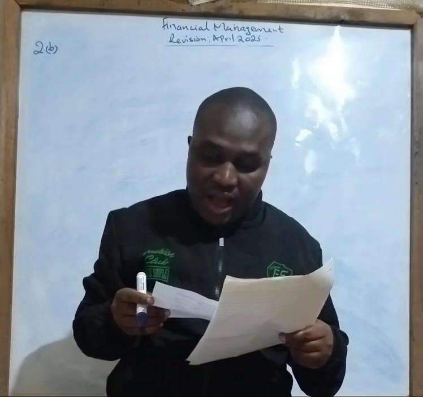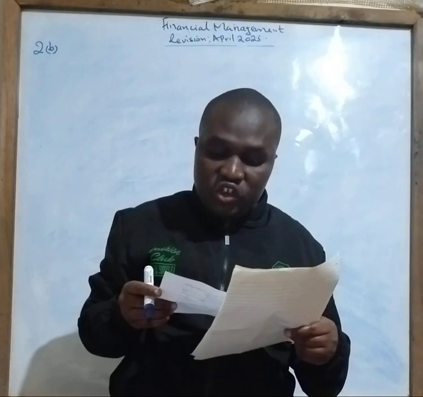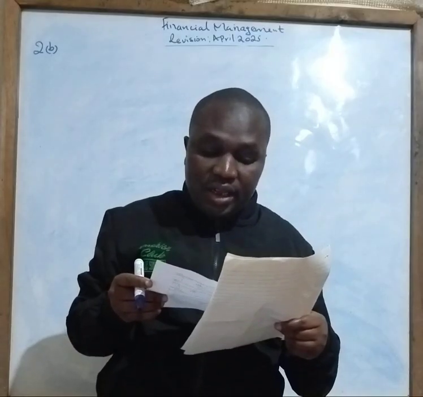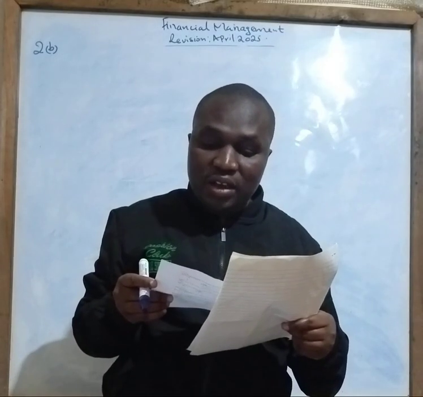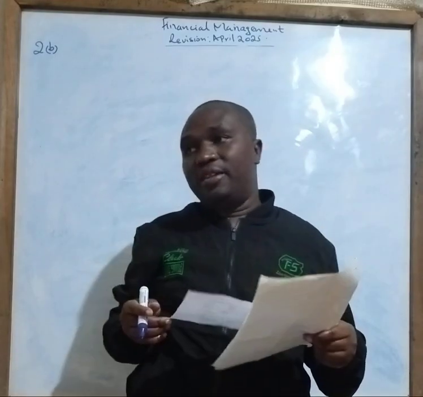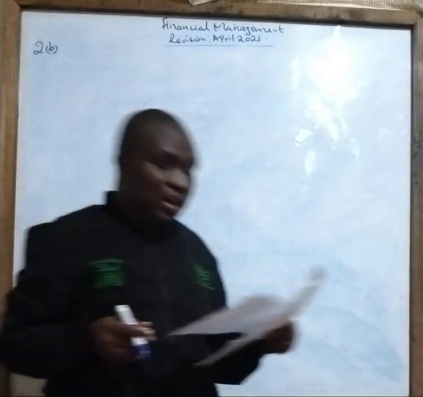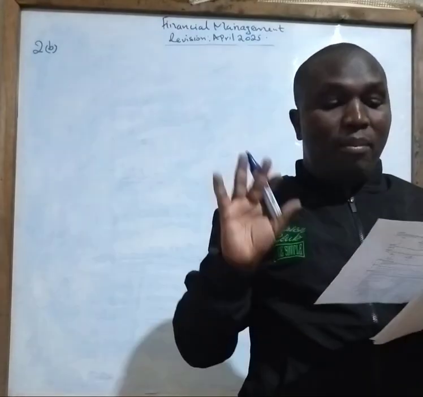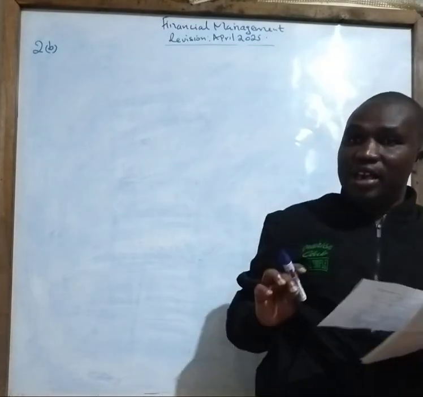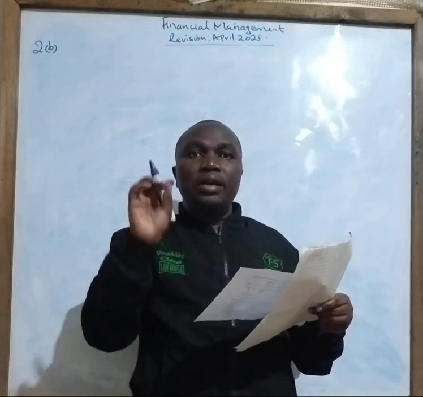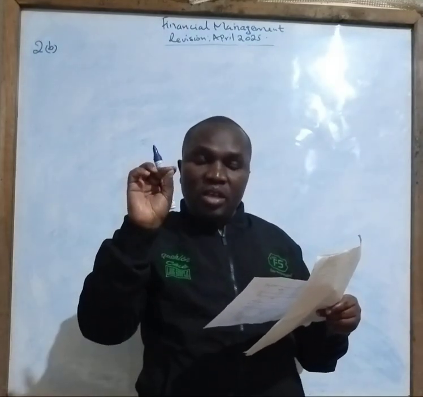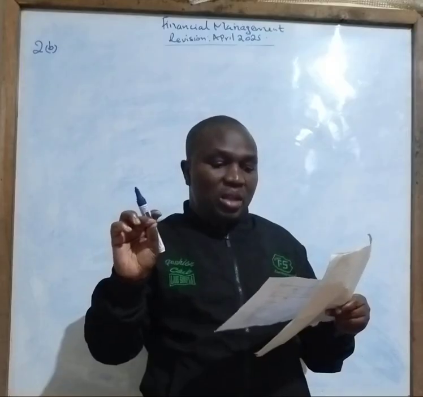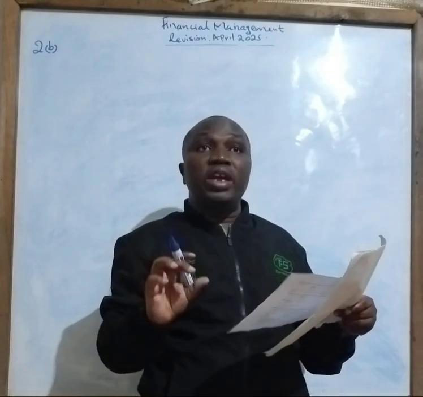The firm has in issue 2 million ordinary shares. The cost of capital is 12%. Required, calculate the cum right market price per share of the company. First, I want us to understand the meaning of the term cum right market price, or just the word cum right. When you talk about a cum right, here we are talking about a right to get dividends. This is the payment of dividends when you have already the rights.